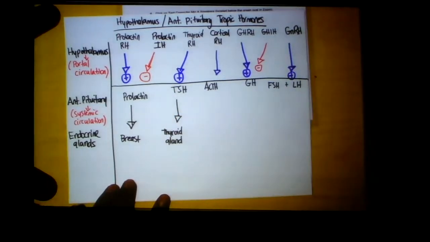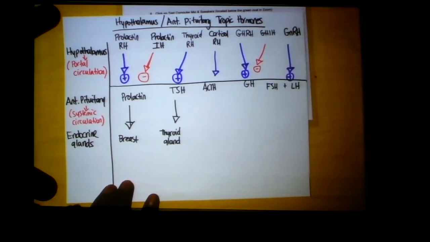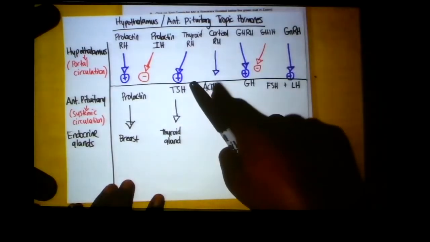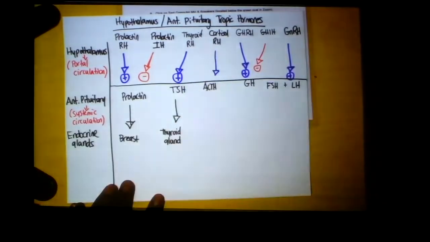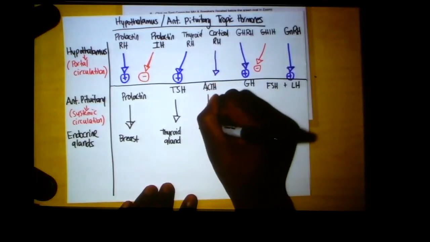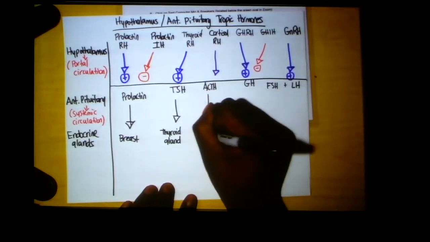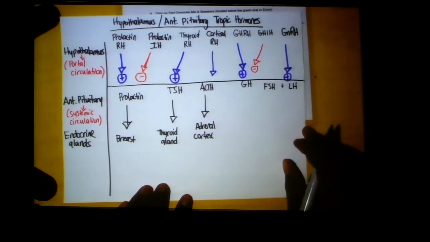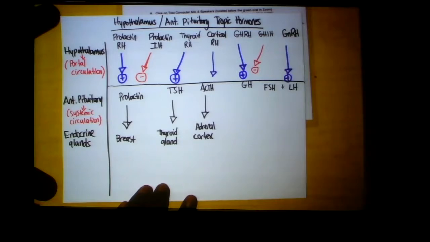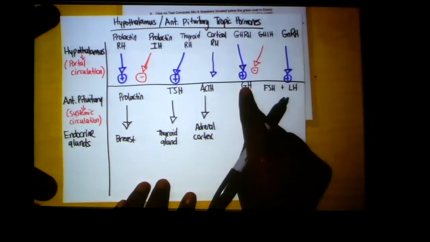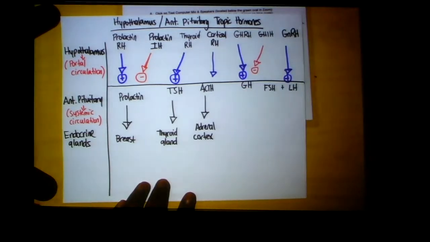Okay, we'll talk about what happens in a minute from the thyroid gland. Cortisol releasing hormone stimulates the anterior pituitary to release ACTH. This acts on the adrenal cortex, not the medulla, the adrenal cortex, which is the outer lighter staining part of the adrenal. Okay, and then GHRH, GHIH stimulates growth hormone release from the anterior pituitary.